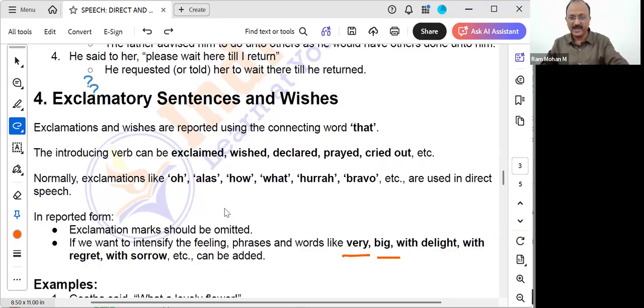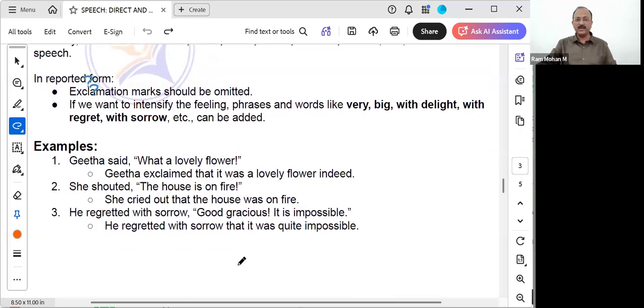Okay, now let's see examples of how it comes. Geeta said, what a lovely flower, or what a beautiful flower, we can say. Correct? No, Geeta said. But it is an exclamatory sentence. What do we say? In the introducing verb, we'll convert this said as exclaimed, followed by what I said, that has to be added. Geeta exclaimed that it was a lovely flower.